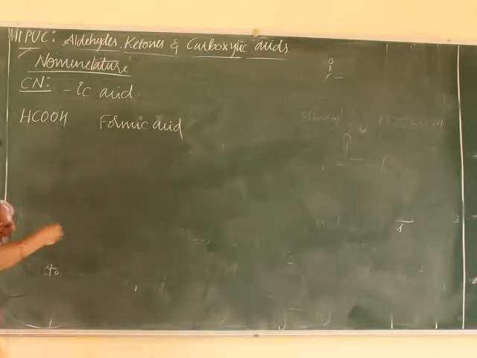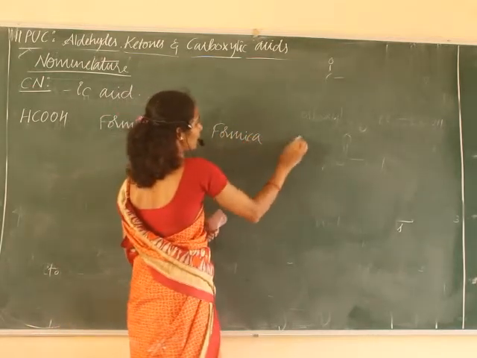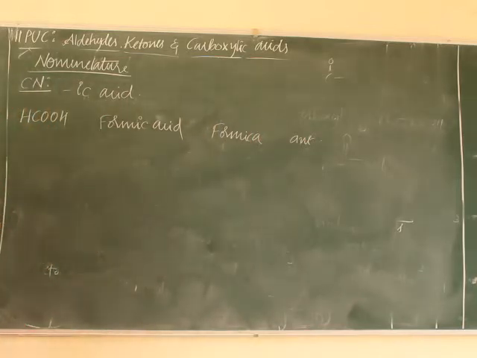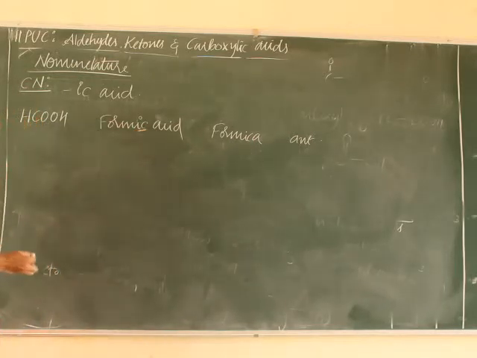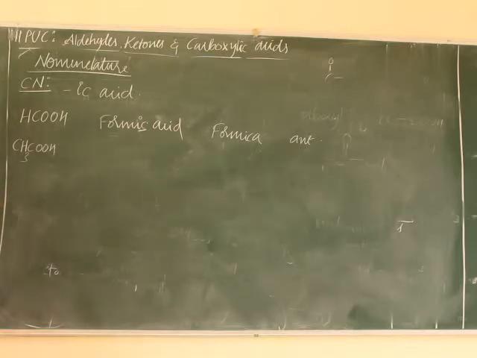Formica means ant, right? Ends with ic acid, formic acid. Or CH3COOH. We studied this also, where in aldehydes acetaldehyde, acetum means vinegar, or sour taste.